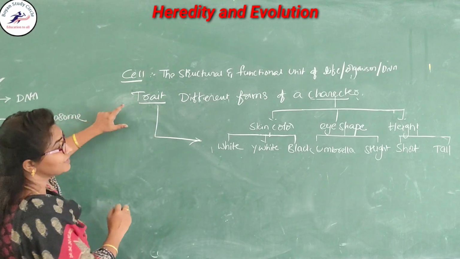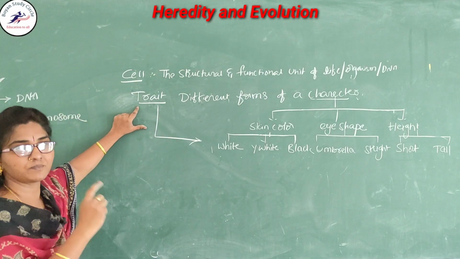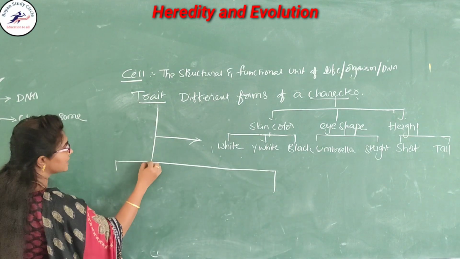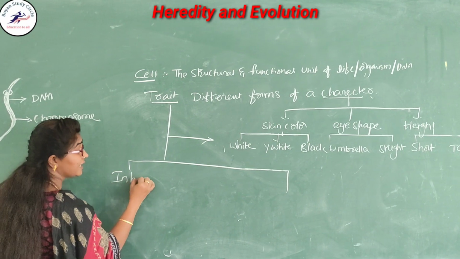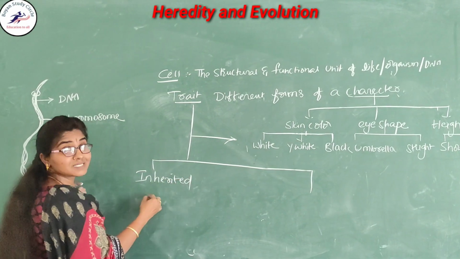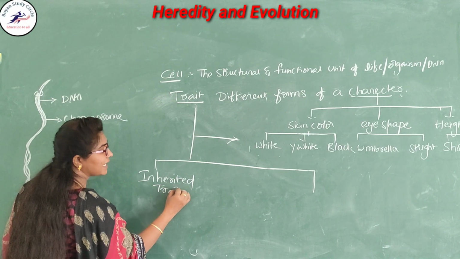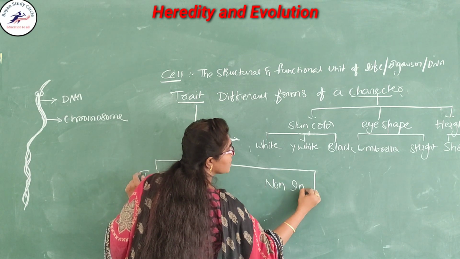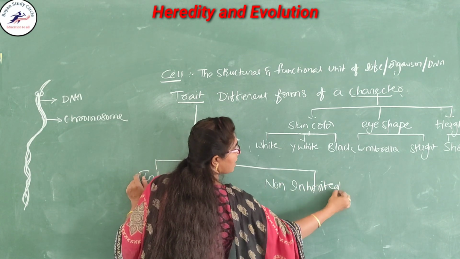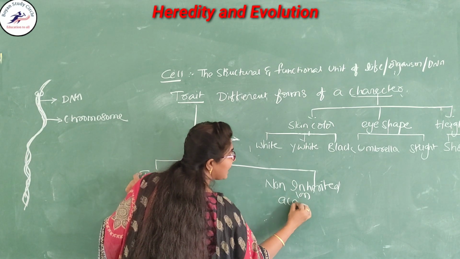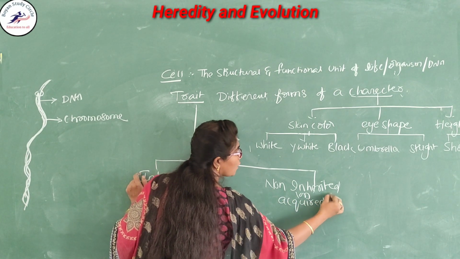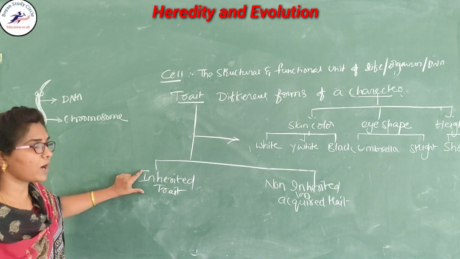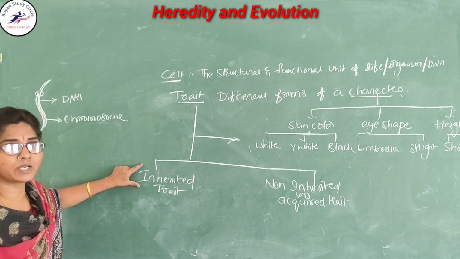Here these traits are again of two types. What is that? Some traits are inherited, and they are called the inherited traits, and some are non-inherited, also called the acquired traits. Here, what is meant by inheritance? Now I am going to explain what is meant by inheritance.